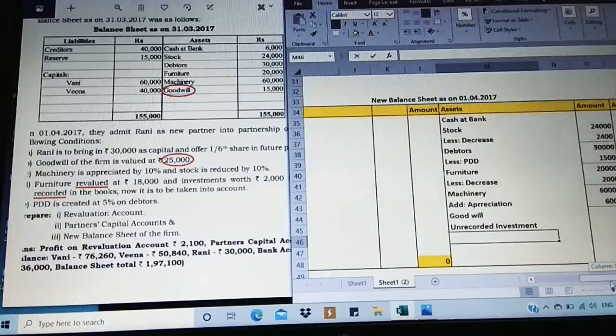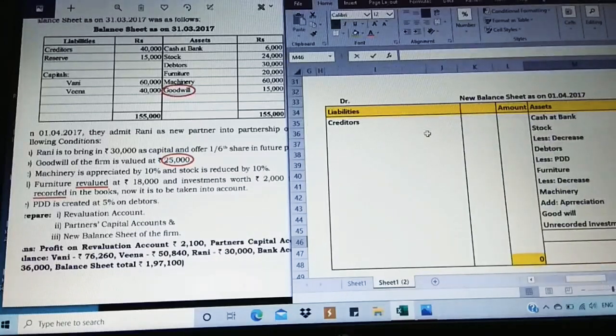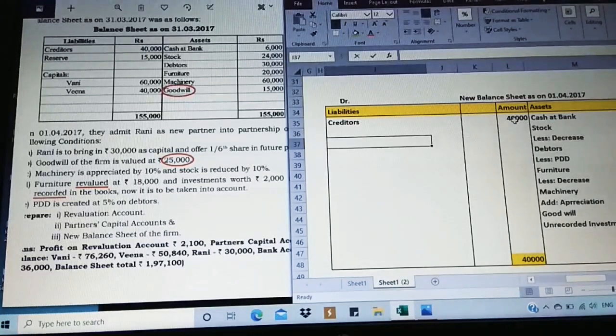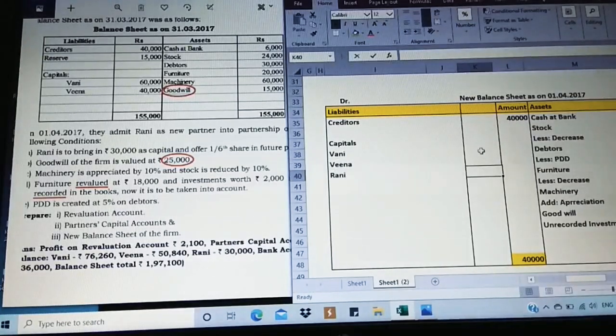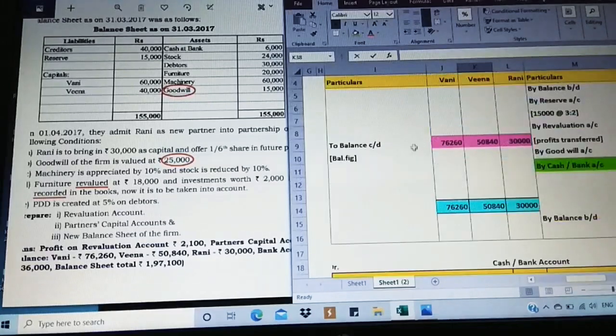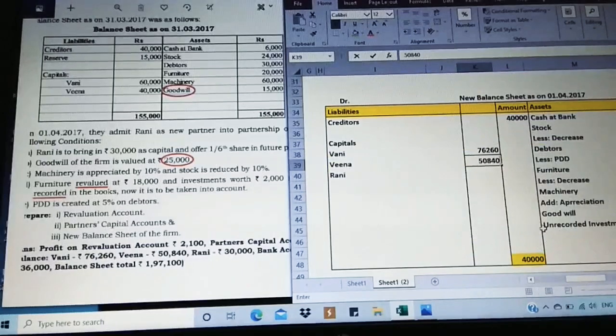Now moving on to the liability part. First, from the question, creditors we have 40,000. No adjustment. I'm taking it in the outer column directly, 40,000. Then apart from that, we only have the capitals of all the partners. First is Vani, then Veena, and then Rani. What is the value we got for Vani from the partner's capital account? 76,260. Then for Veena, 50,840.